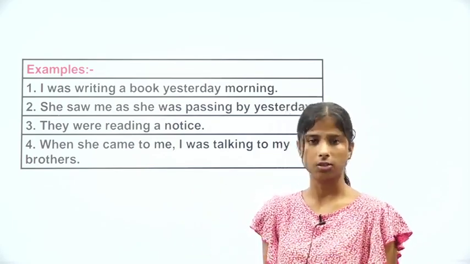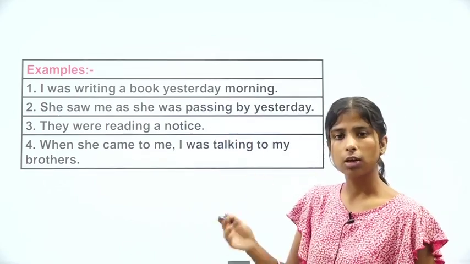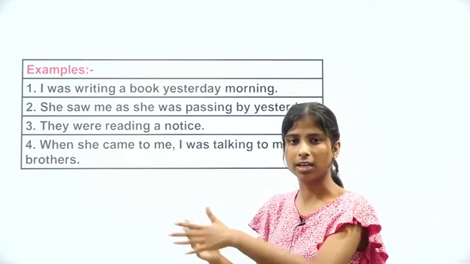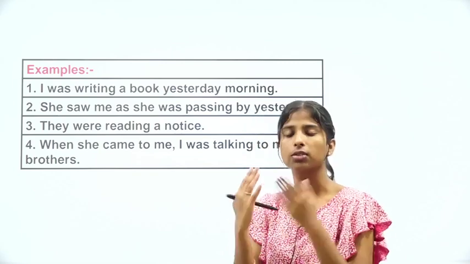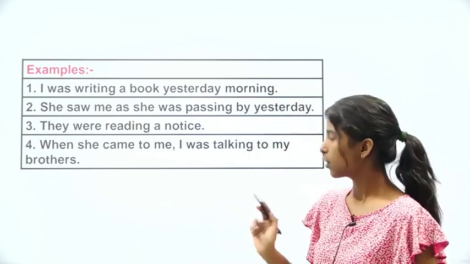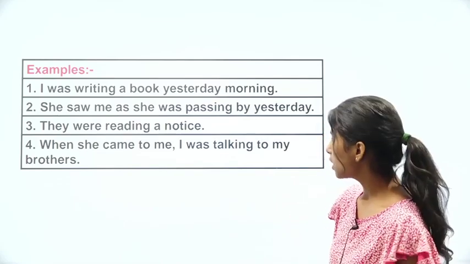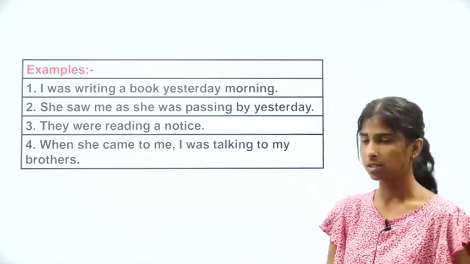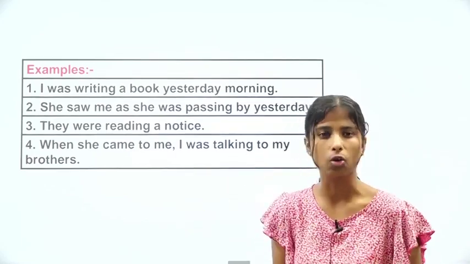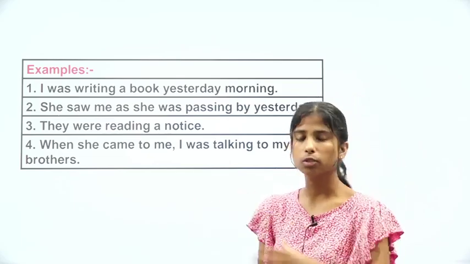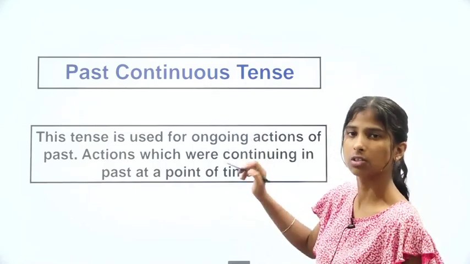So past continuous action. She saw me as she was passing by yesterday. तो उसने मेरे को कब देखा? जब वो वहां से गुजर रही थी. तो वो गुजरना भी क्या था? एक continuous action था. वो वहां से गुजरे जा रही थी. They were reading a notice. Reading a notice is also a continuous action. When she came to me, I was talking to my brothers. तो बात करना किसी के साथ वो भी एक continuous action है. So all of these are examples of past continuous tense.